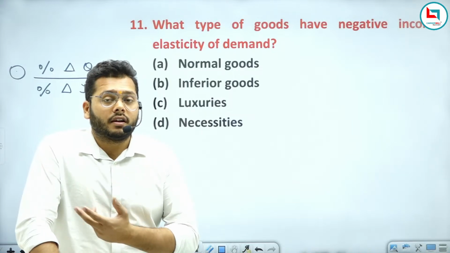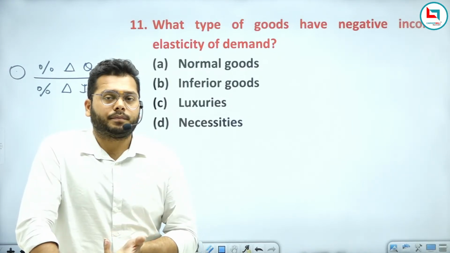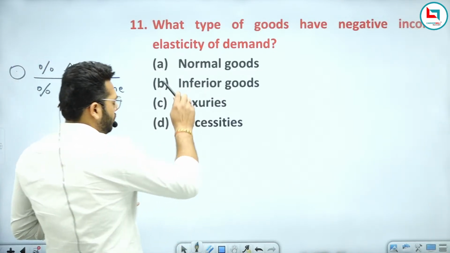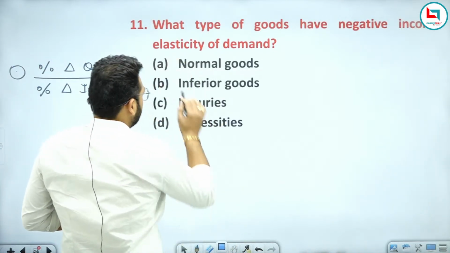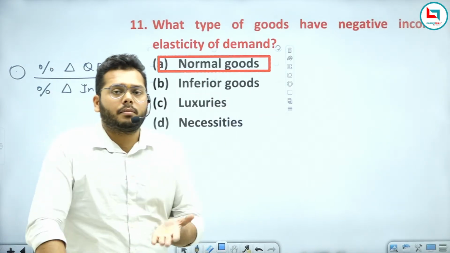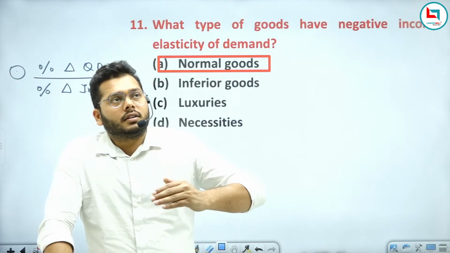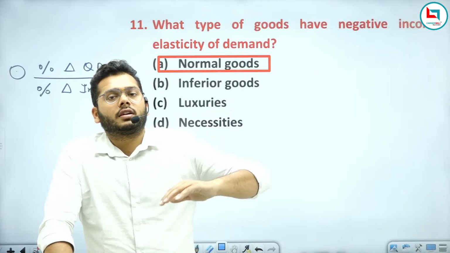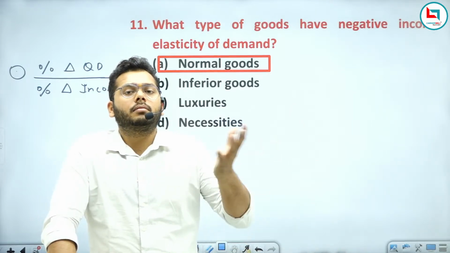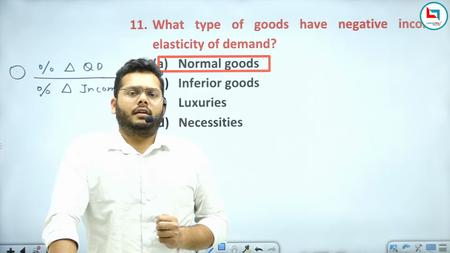There are different types of goods. Sir, which goods are you talking about? You need to understand there are normal goods, because if your income rises, the luxurious goods, basically major goods, become normal for you, right?